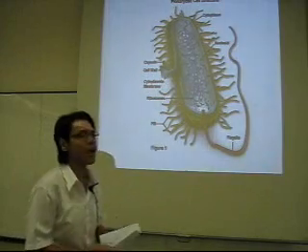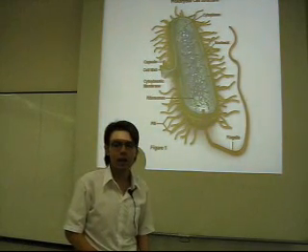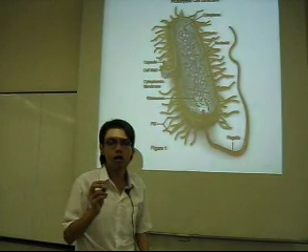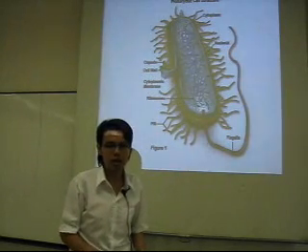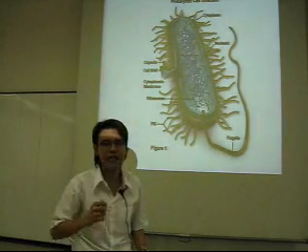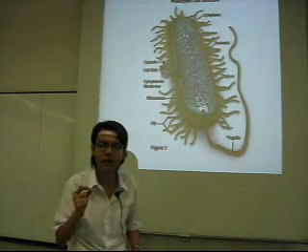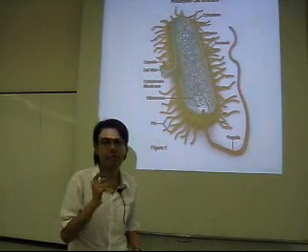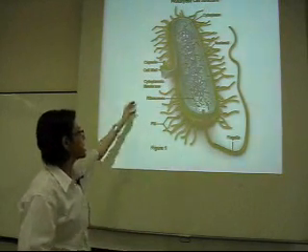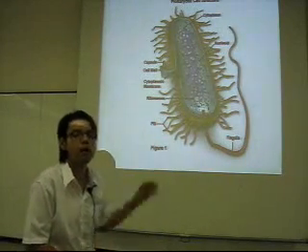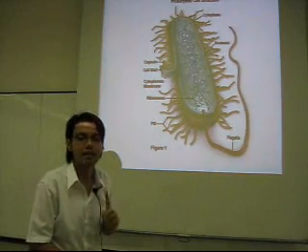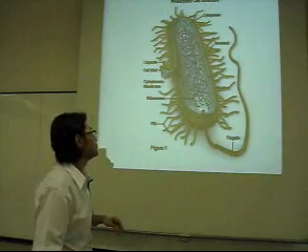The plasma membrane is made of a lipid bilayer. What type of lipid? Actually, it is a very special type of lipid. It is the phospholipids. That means the cytoplasmic membrane is composed of a lipid bilayer and protein.